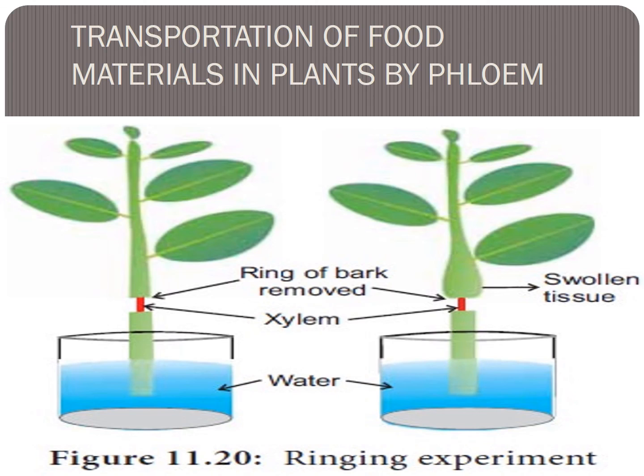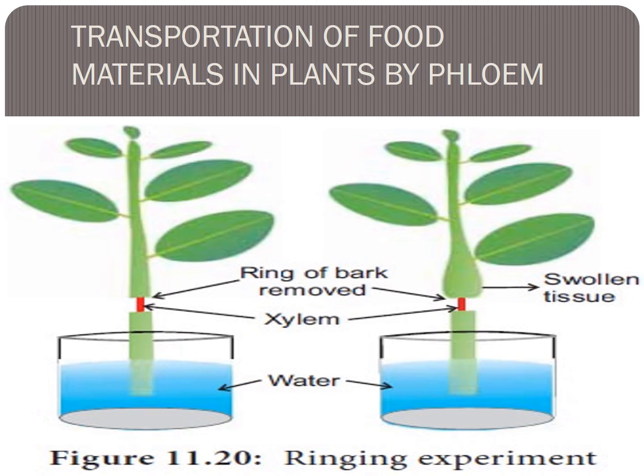Now take one plant. See the picture everybody. Take a potted plant with a thick stem. Remove its phloem tissue as shown in the figure. After a few days you will observe swelling in the upper portion of the stem. Why? Because the food taken from the leaf is stored there.